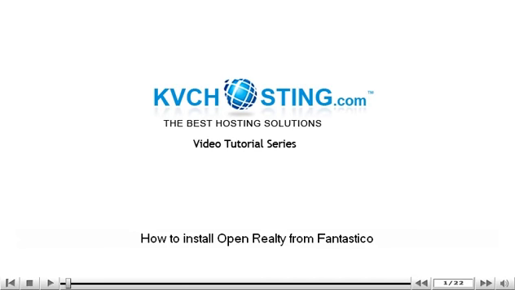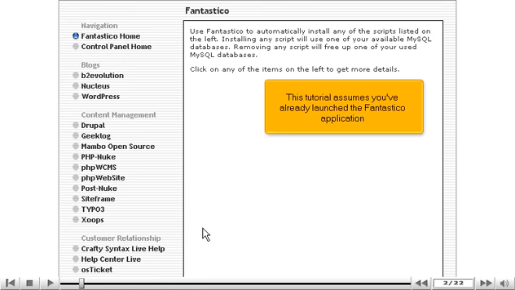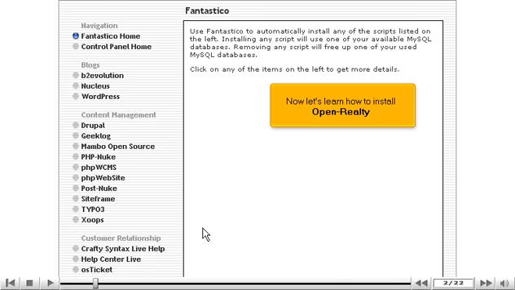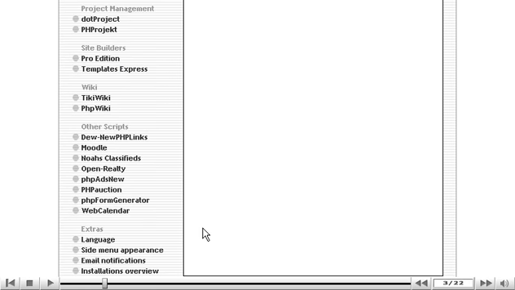How to install Open-Realty from Fantastico. This tutorial assumes you've already launched the Fantastico application. Now let's learn how to install Open-Realty. Click the Open-Realty link here.